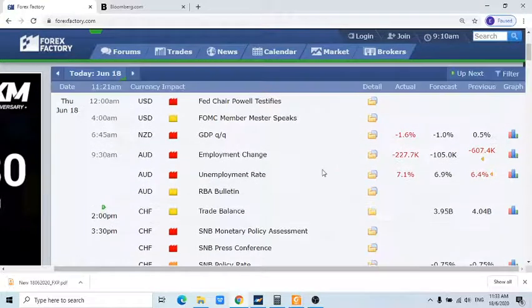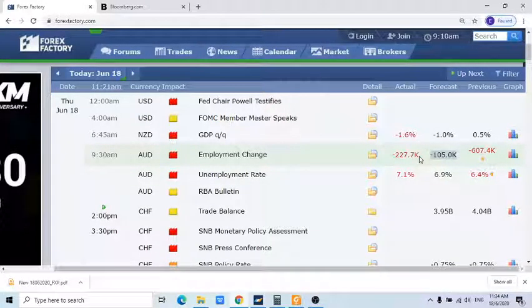So again, we are looking at 9:30 a.m. this morning from Australia. And the employment change numbers, which is pretty much similar to the US non-farm payrolls. For the US, it was released on the first Friday of the month. And for Australia, it is released this morning. Okay, so markets was expecting 105,000 jobs being lost in the month of May. The actual numbers that was released this morning came in at 227,000 jobs being lost. Okay, so this is more than a twofold increase from market expectations of 105,000.